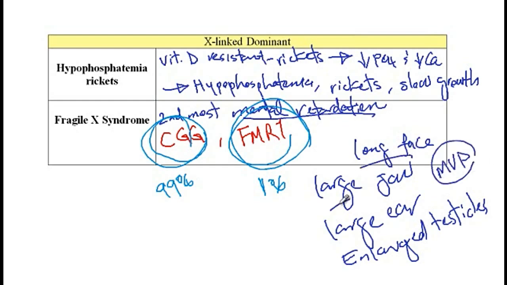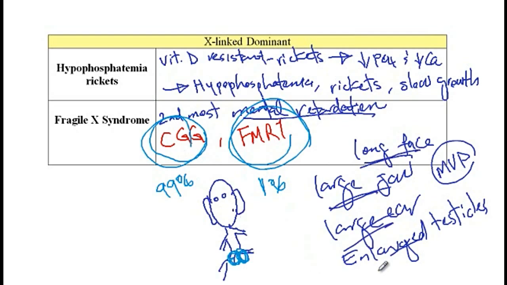Now, the way I memorize all these findings is imagine an individual with a really long face and long ears, and then draw the body with big testicles, so huge testicles right here. So that's a drawing I use just to remember the features. So these patients present with long face, large jaw, large ears, and enlarged testicles. And that concludes our discussion.